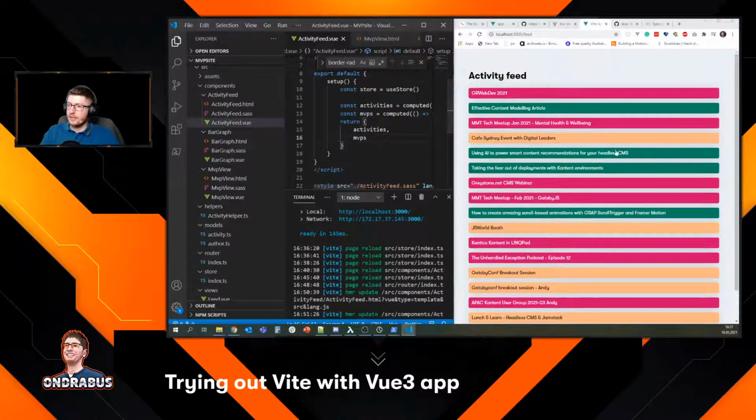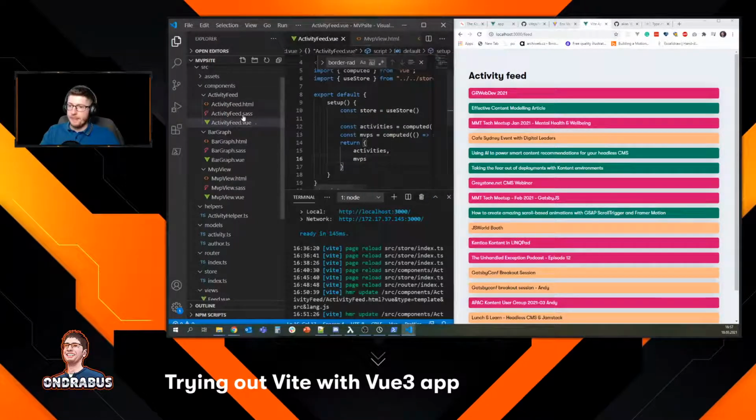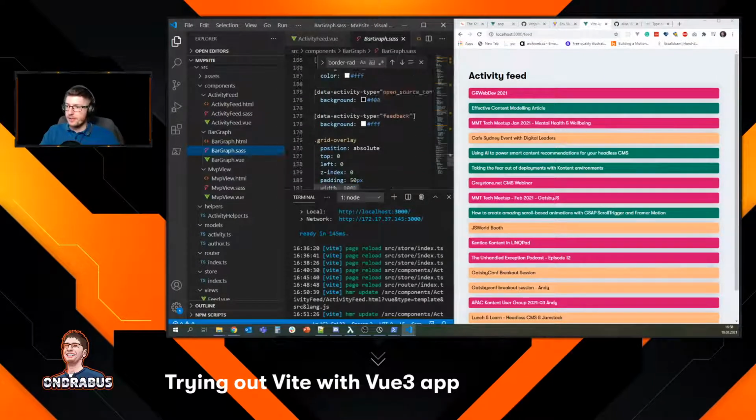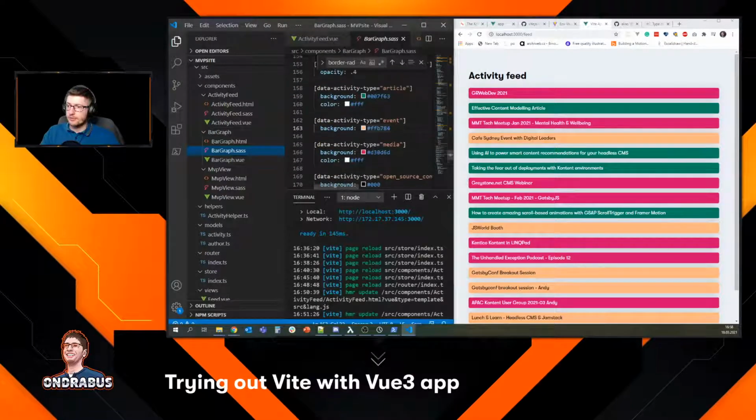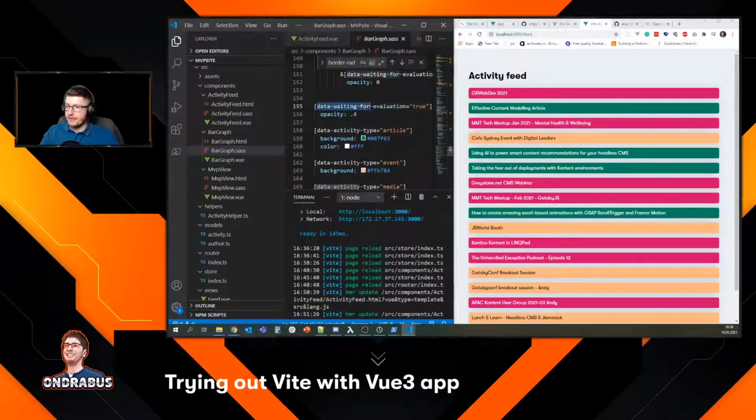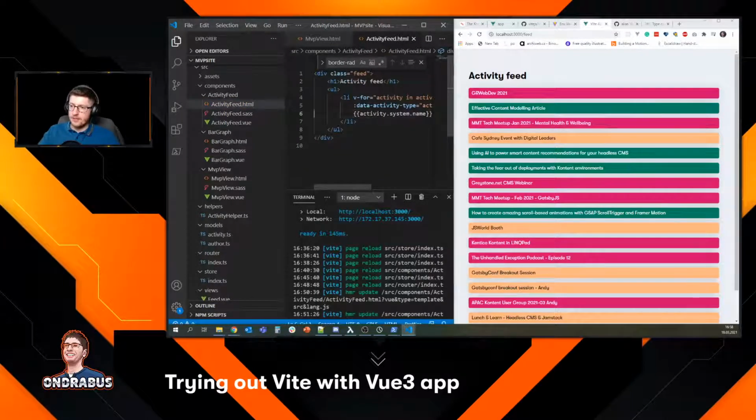Oh, and by the way, one thing that I totally forgot to do here is not all the activities are already evaluated and everything. So for some of them, they should be grayed out a bit. Yeah, so when we look here, there is something for it. Here it is. If there is a data waiting for evaluation attribute set to true, it's gonna set the opacity to .4, so it's gonna be sort of grayed out. So this is another thing that I wanna add there to the activity feed. So yet another attribute.